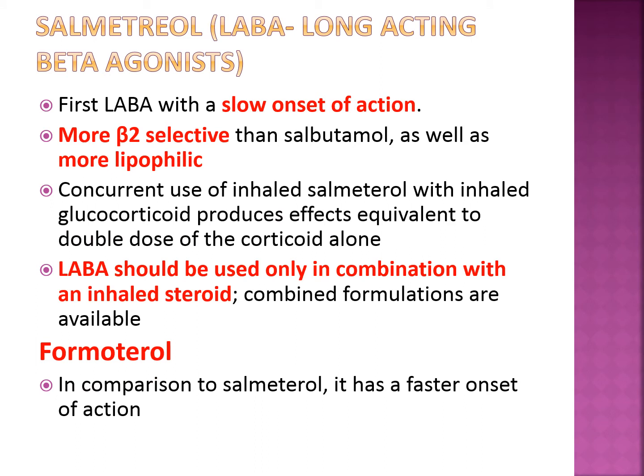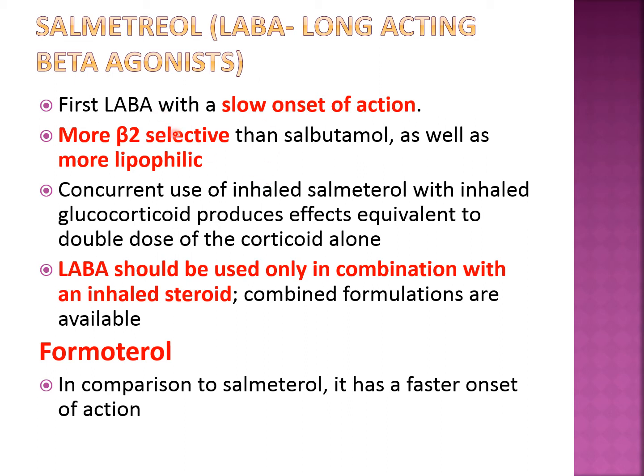Now coming to the next drug, salmeterol. This is a long-acting beta-2 agonist, also called a LABA. There are two drugs, salmeterol and formoterol. Salmeterol, apart from longer duration of action, has a slow onset of action. It takes time to reach the peak. While formoterol, as the name starts with F, has a faster onset of action in comparison to salmeterol.